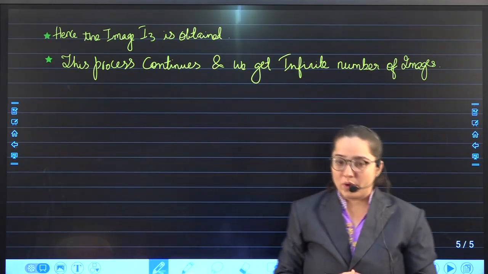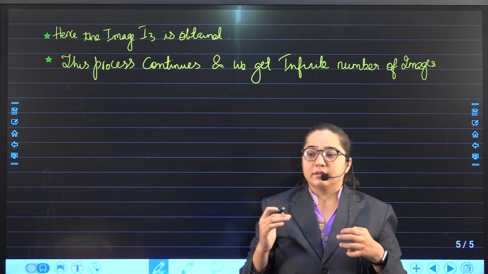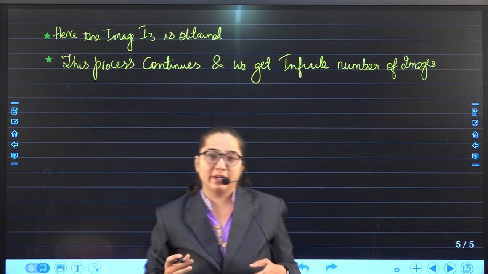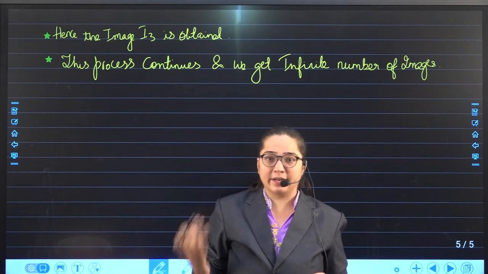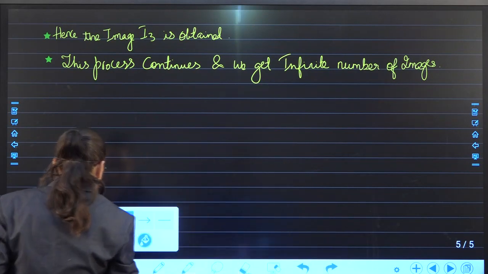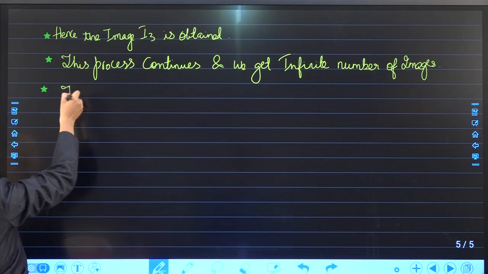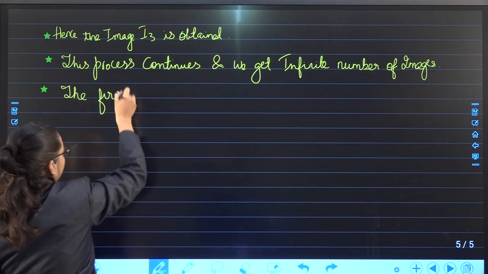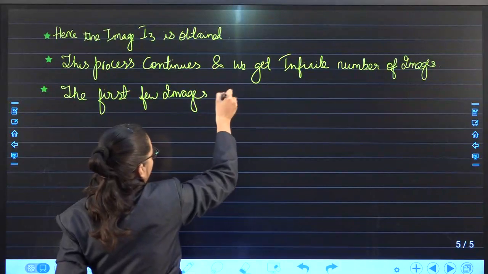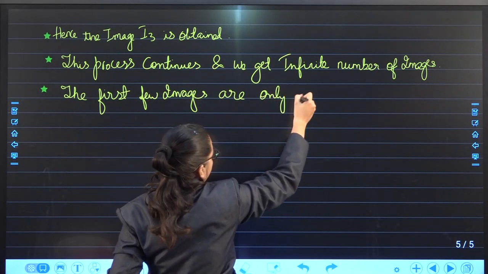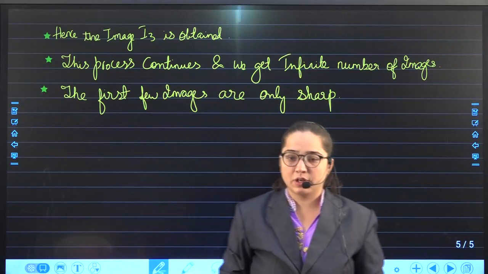So friends, in this way we get more images, and the images obtained in the beginning are very sharp and the rest are not so sharp. Okay, so this was about the complete plane mirrors.